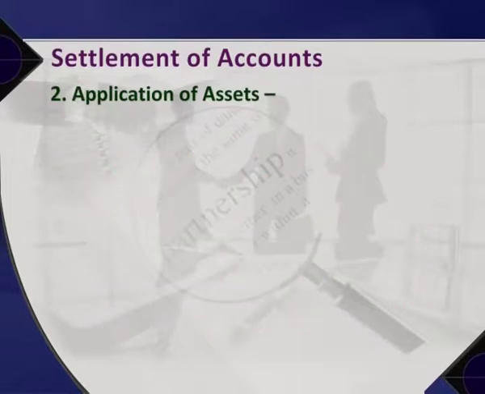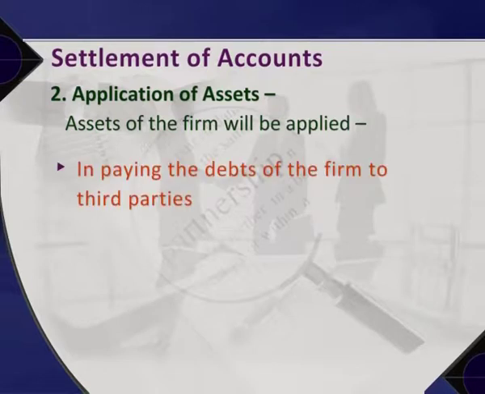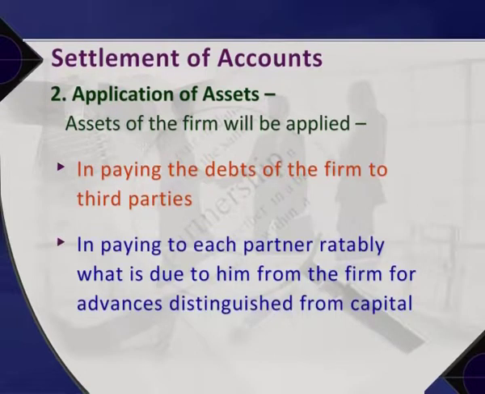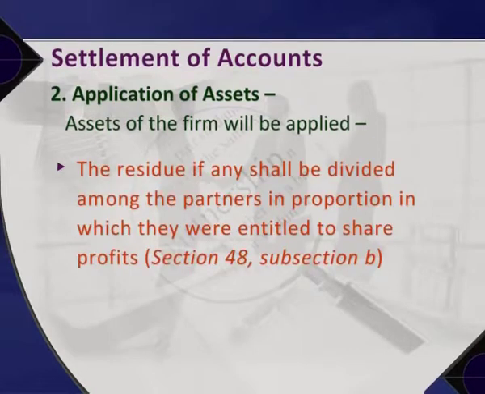2. Application of assets. All the assets of the firm will be applied: 1. In paying the debts of the firm to third parties; 2. In paying to each partner ratably what is due to him from the firm for advances distinguished from capital; 3. In paying to each partner ratably what is due to him on account of capital, and the residue, if any, shall be divided among the partners in proportion in which they were entitled to share profits. Refer Section 48, subsection B.